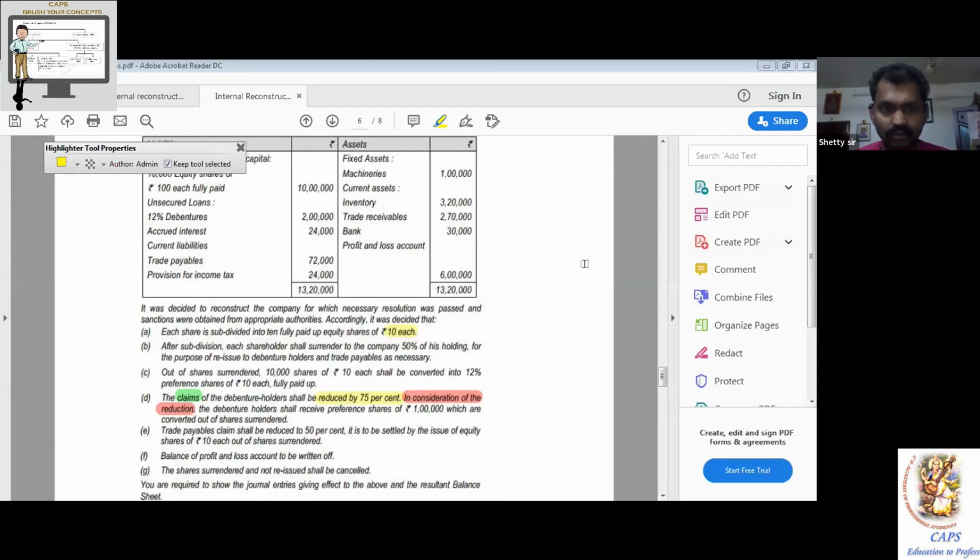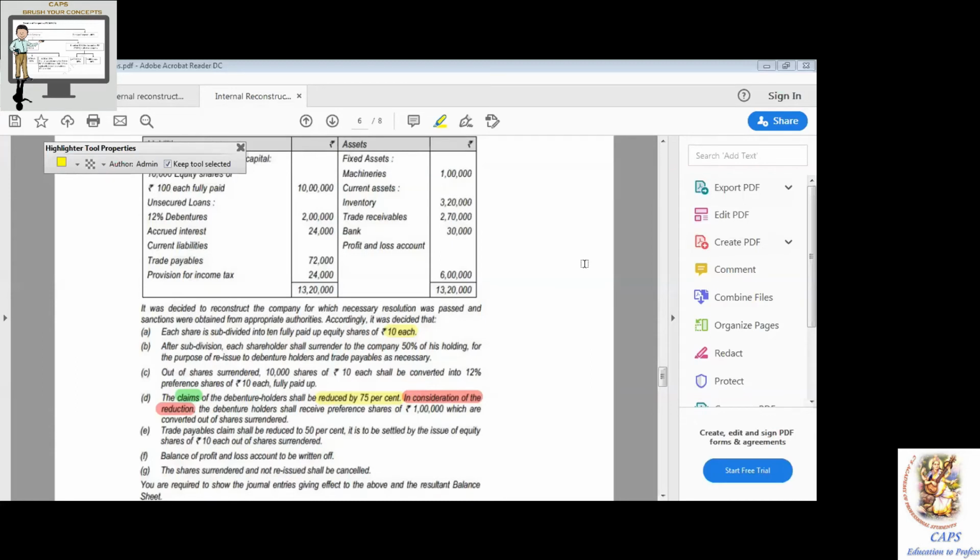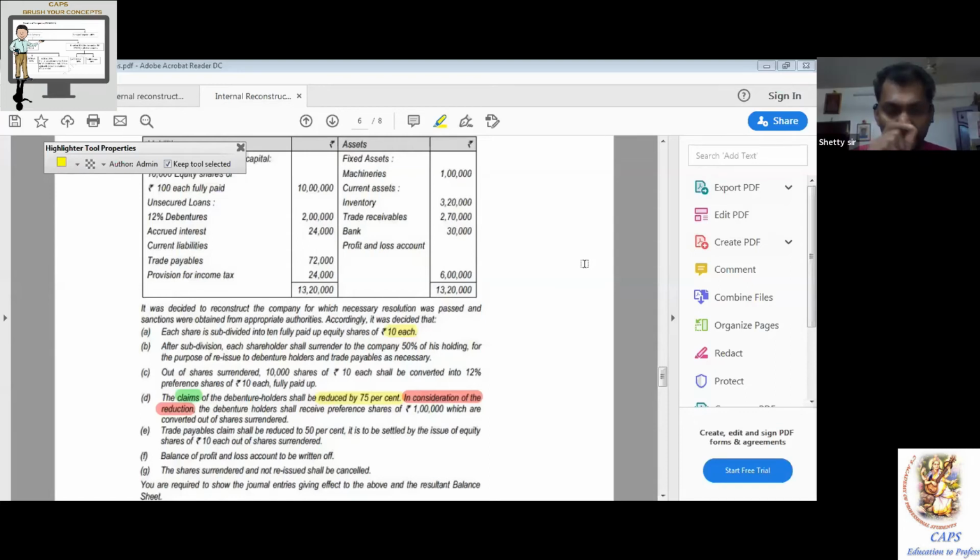How much? 1 lakh. So read the entries. One second before that: share surrender account within the bracket X2. So below, completely below that. Therefore, net benefit to company.